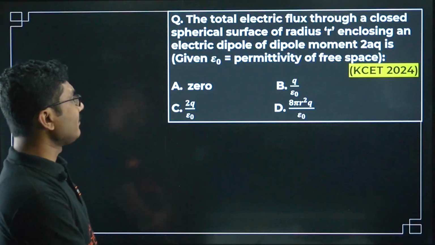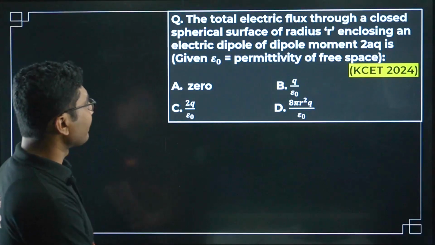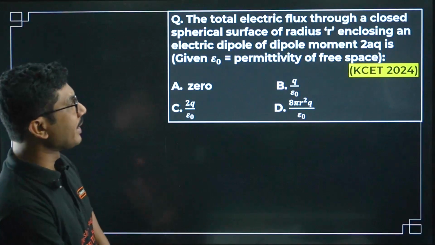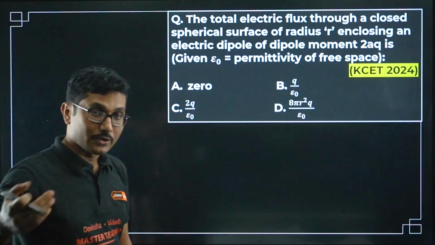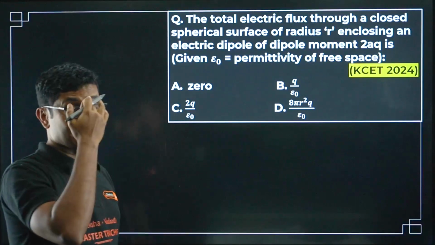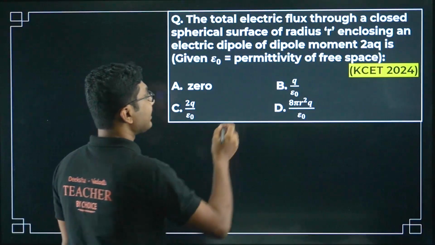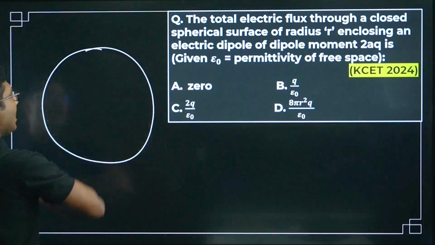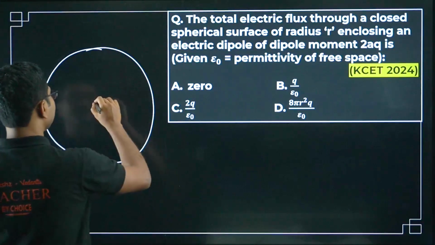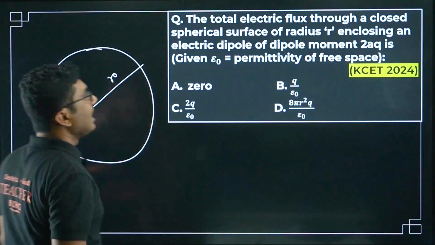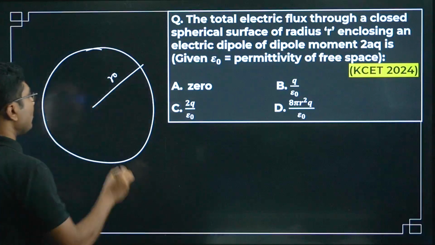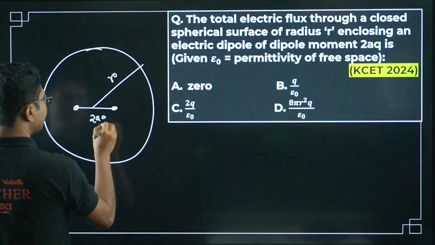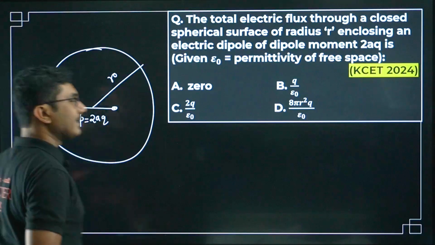The total electric flux through a closed spherical surface of radius r enclosing an electric dipole of dipole moment 2aq is. So the question that I asked you before, now they are asking you here. The total electric flux through a closed spherical surface having a radius small r, enclosing an electric dipole, so the entire dipole is inside, of dipole moment 2aq. So what is the electric flux through it?